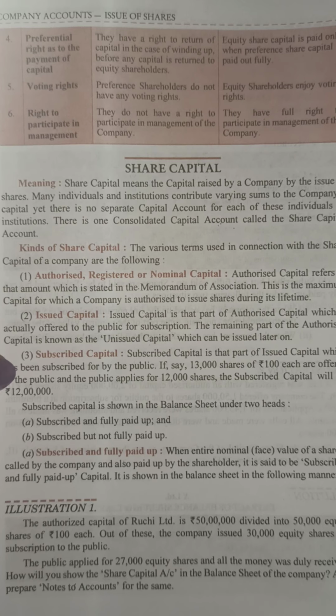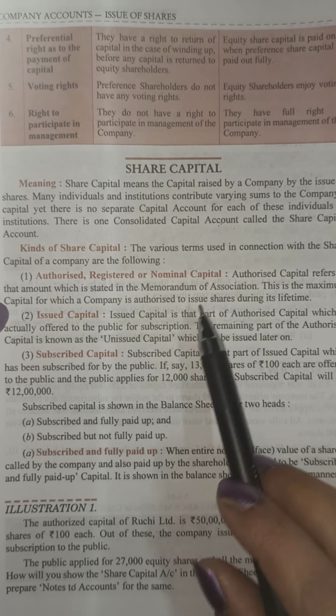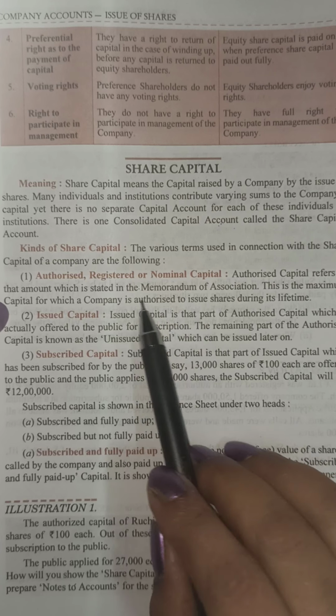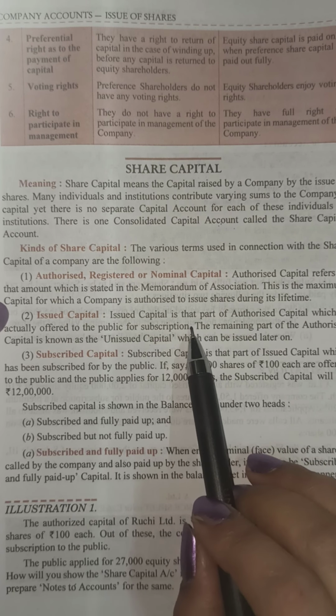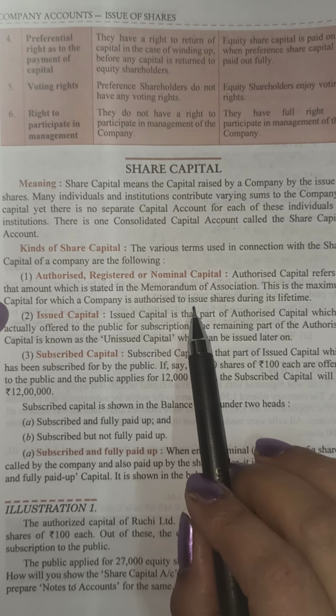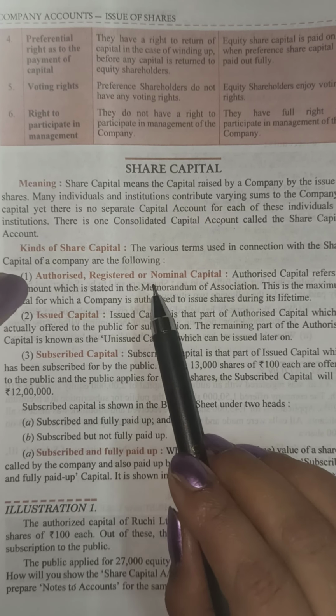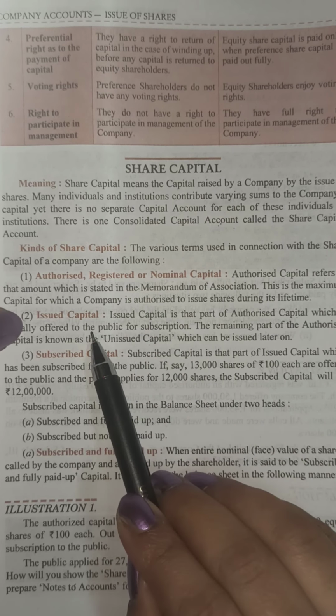The authorized capital can, however, be increased or decreased as per the procedures laid down in the Companies Act 2013. So the capital with which the company can operate throughout its lifetime is called the authorized capital. The part of authorized capital is issued capital.